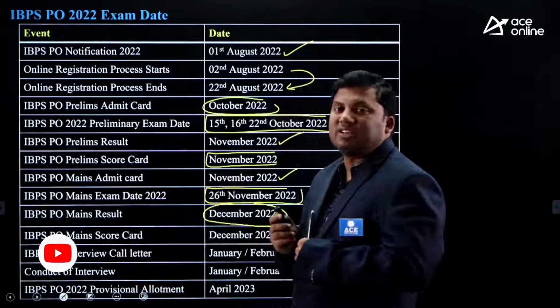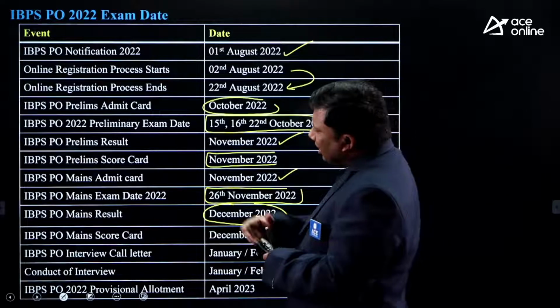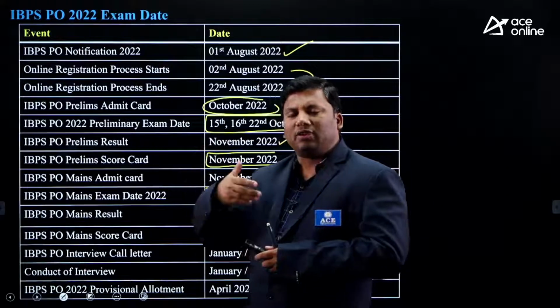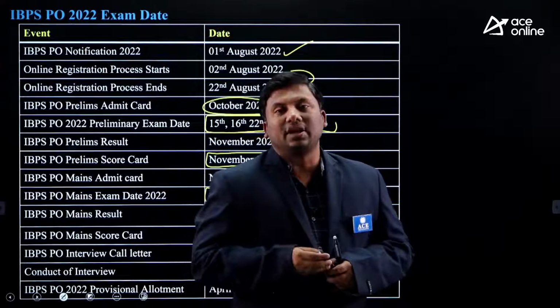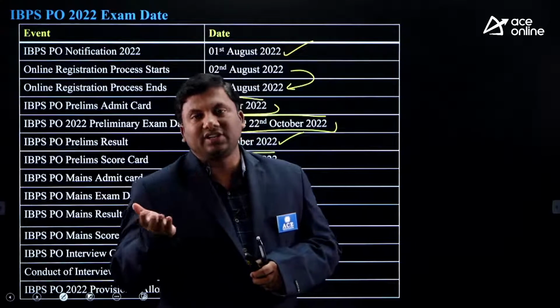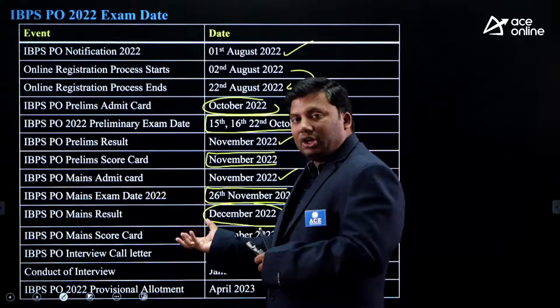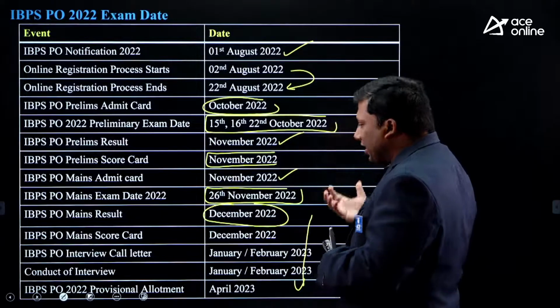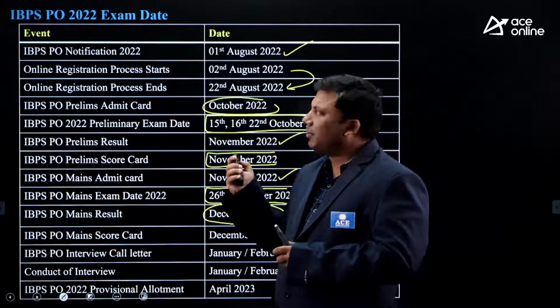I hope this date-related slide is very, very clear to you. Your journey dates: when the admit cards will be out, when the results will be out, when you will apply for the examination, when the examination dates are, when the mains exam will be, when you will be asked for an interview, when the interviews will be conducted, when your allotment will be. Write down all the exam-related dates.